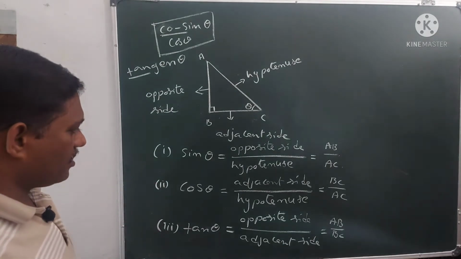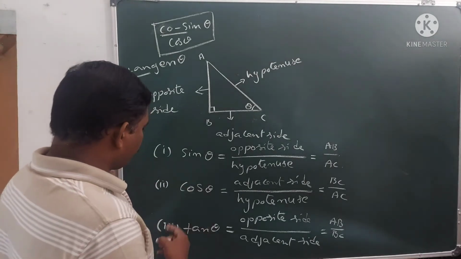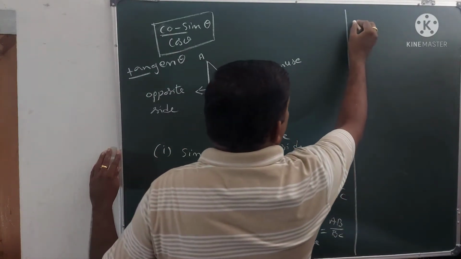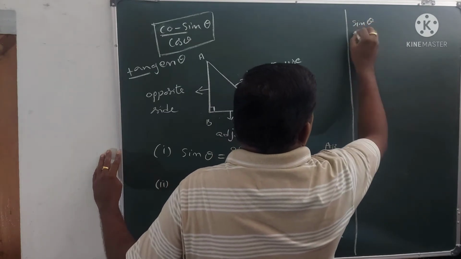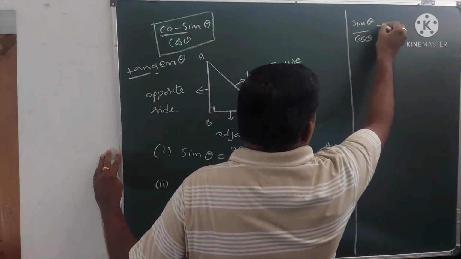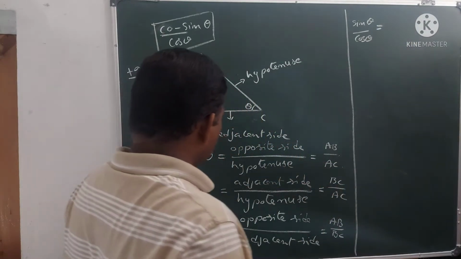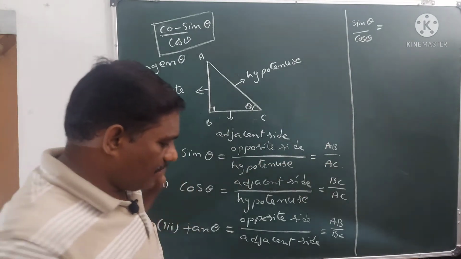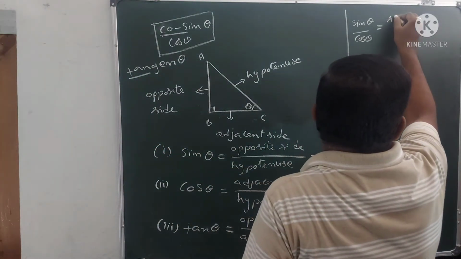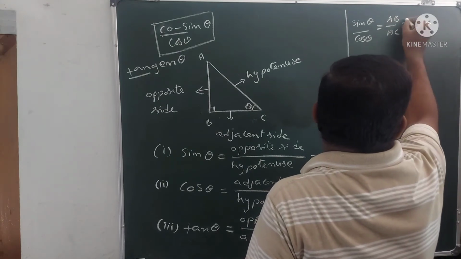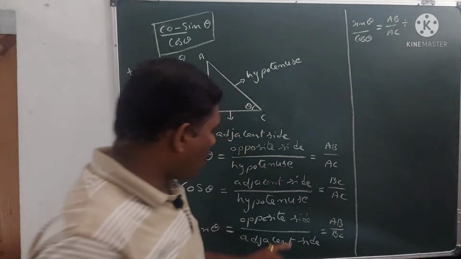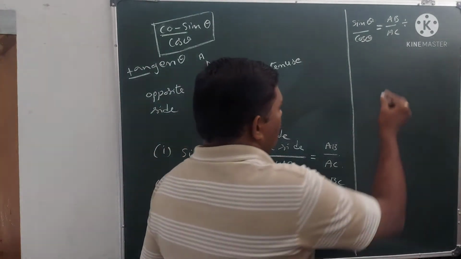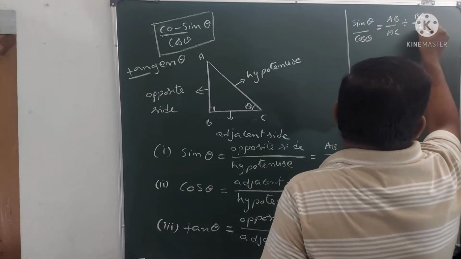Here we can observe a relation. Suppose I calculate sin theta by cos theta. Sin theta is AB by AC, divided by cos theta, which is BC by AC.